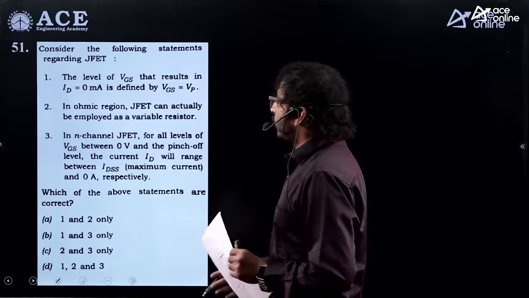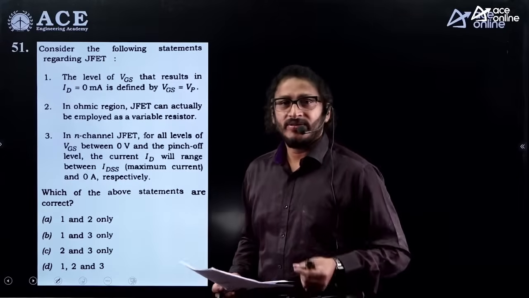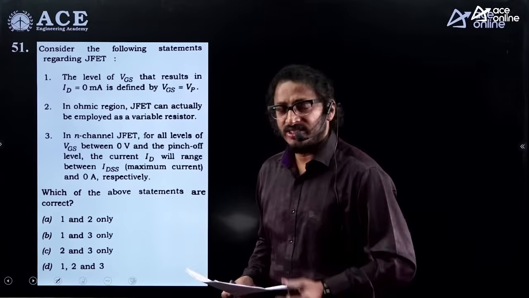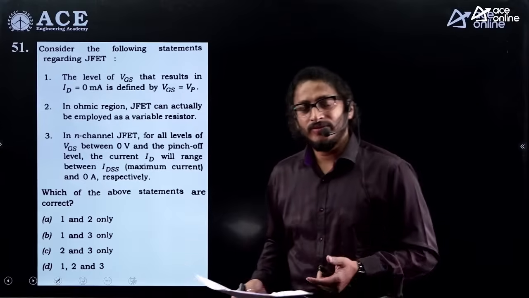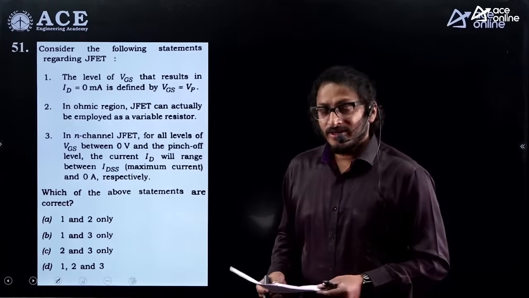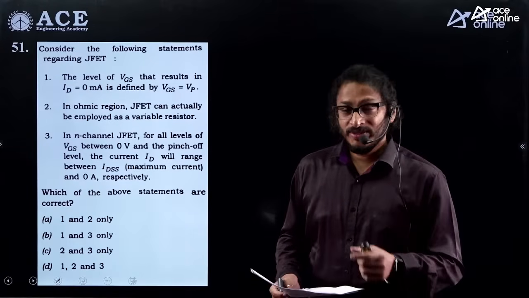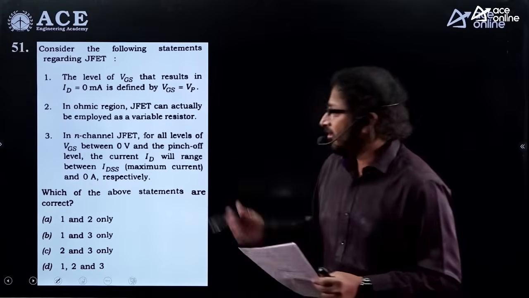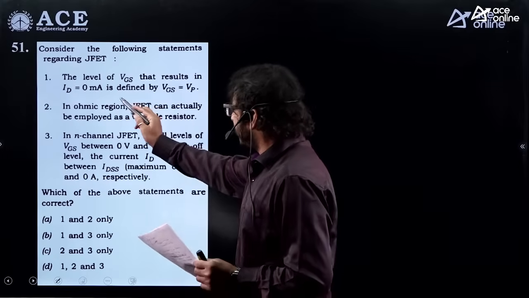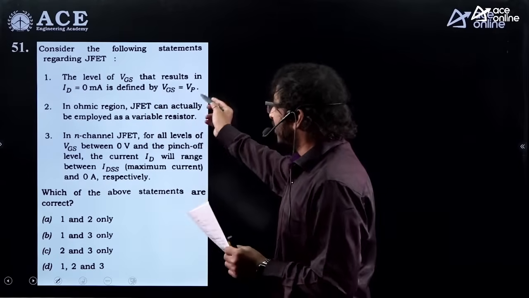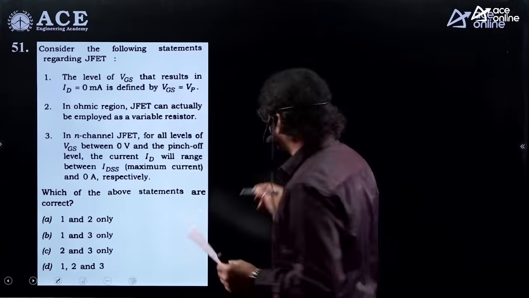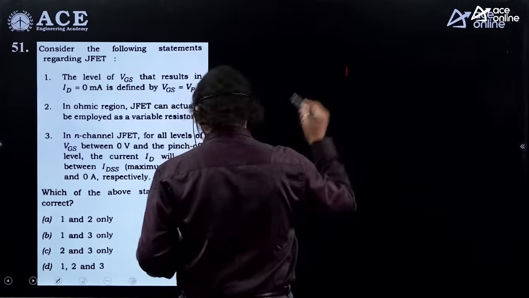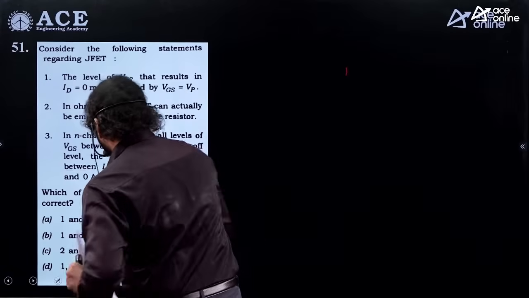If I check, one more very interesting question. Consider the following statements regarding the junction field effect transistor. You know that the JFET default operation is always the depletion mode of operation, right or wrong, dear students? Depletion mode of operation means what? The gate to source voltage must always be reverse biased, not forward biased. Have a look carefully, guys. The level of VGS that results in ID equal to 0, defined as, you're right. Let me change the color. Students, please let me know.